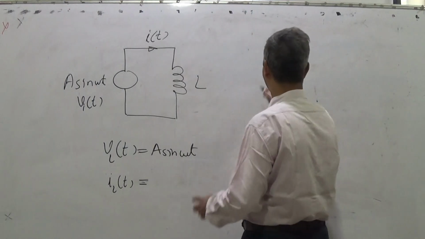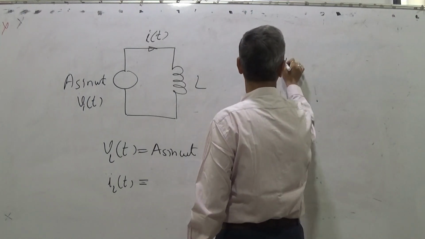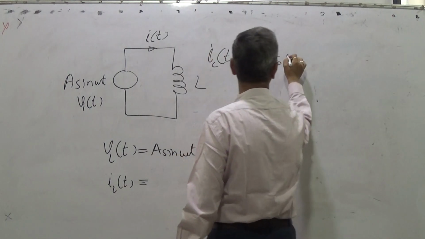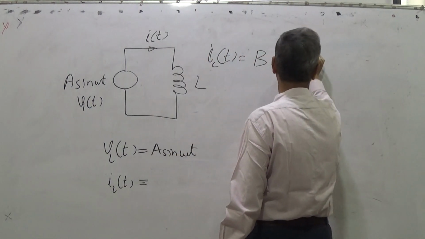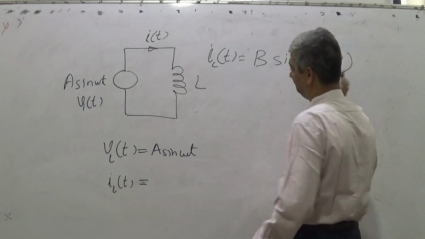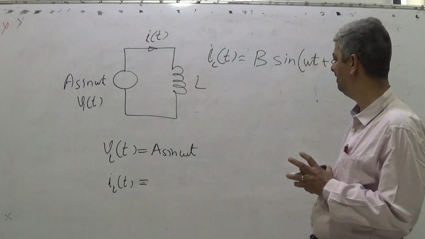So I can take it as B. Let i_L(t) be equal to B sine omega t plus phi.